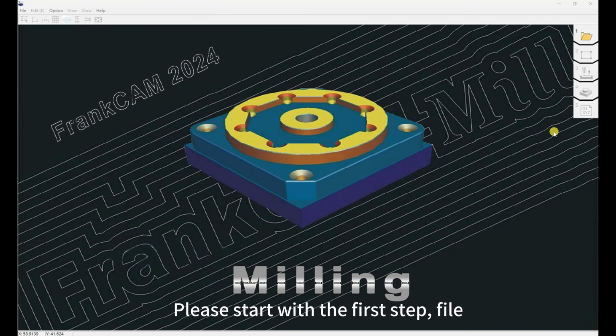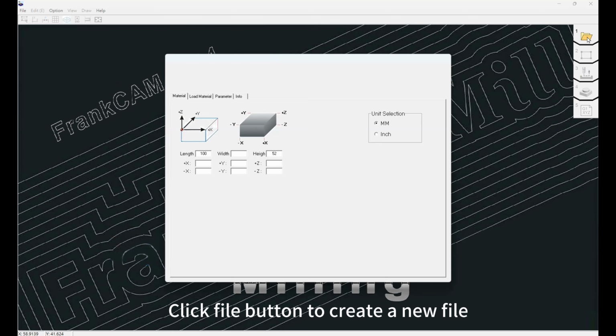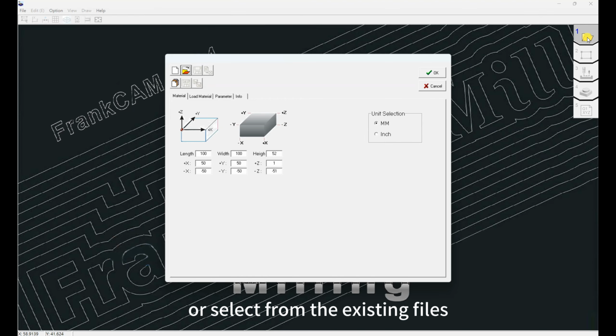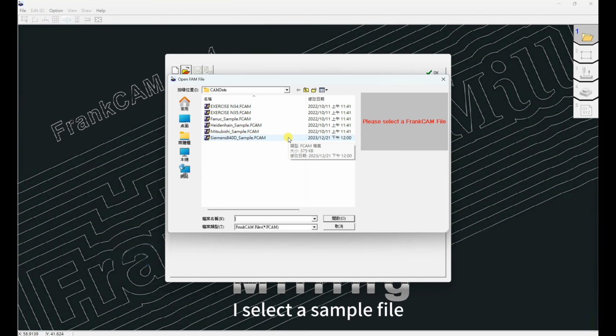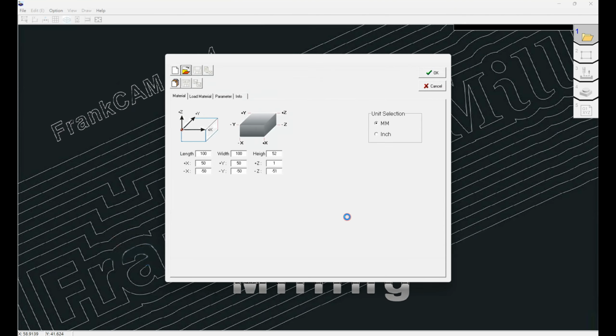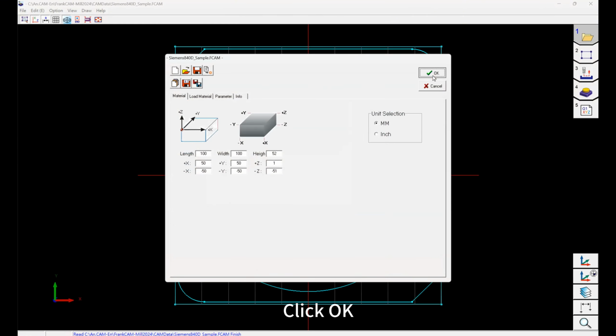Please start with the first step, File. Click File button to create a new file or select from the existing files. I select from the existing files. For example, I select a sample file. Click OK.